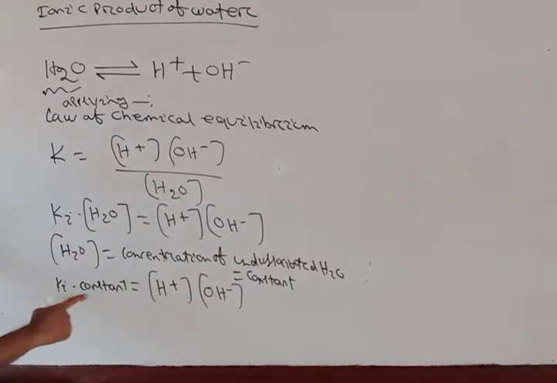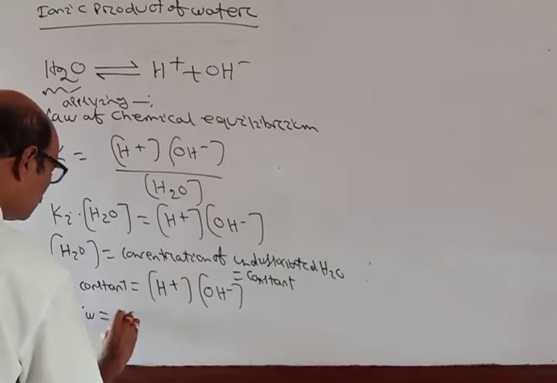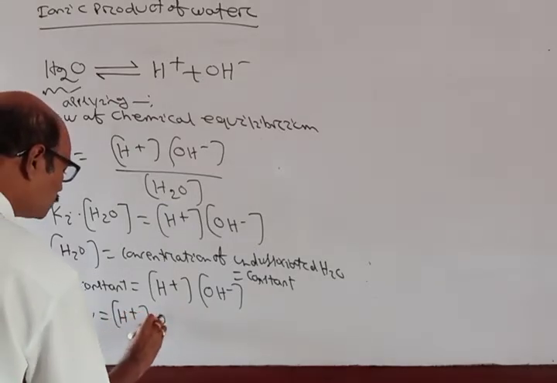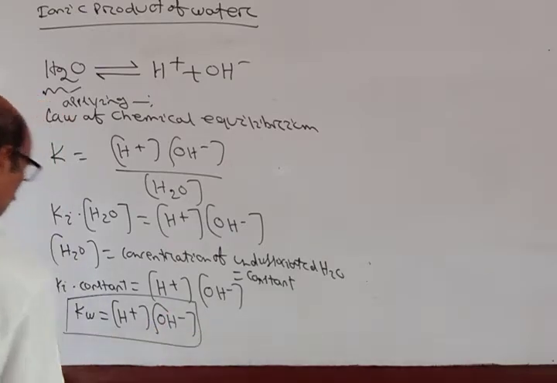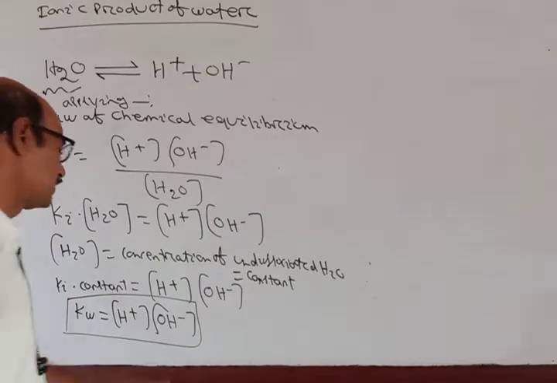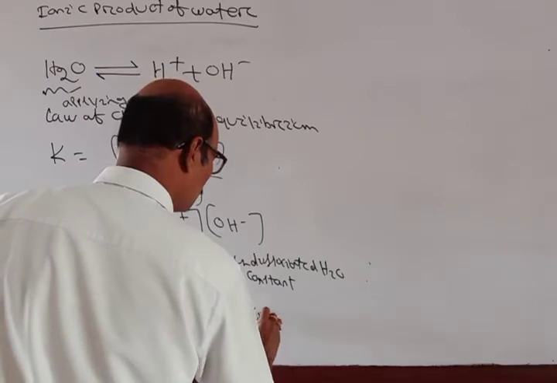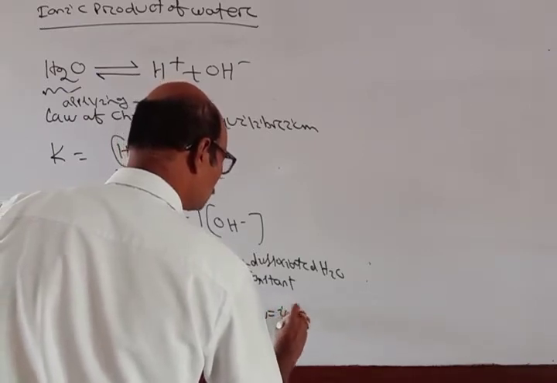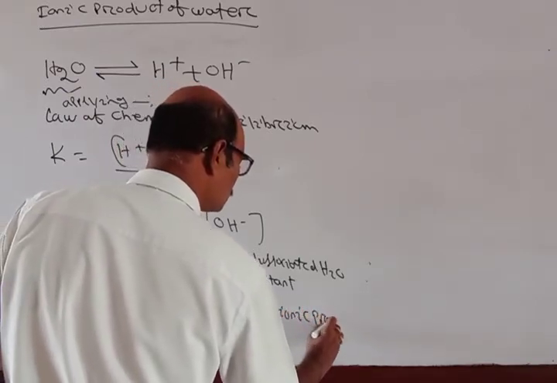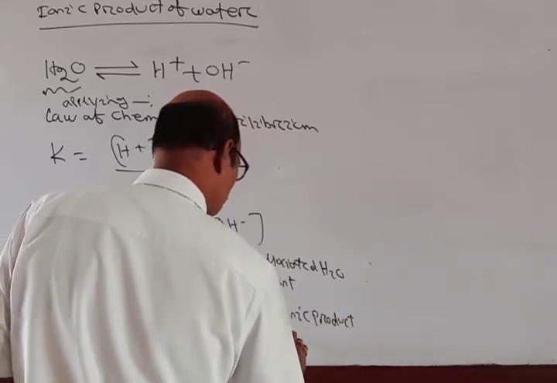So constant into constant, I can take as another constant Kw, equal to [H+] into [OH-]. So Kw is equal to [H+] into [OH-]. Here Kw is the ionic product of water.